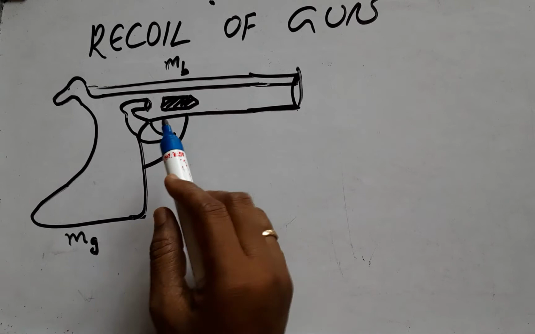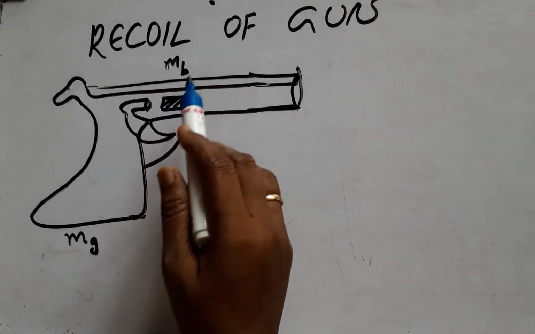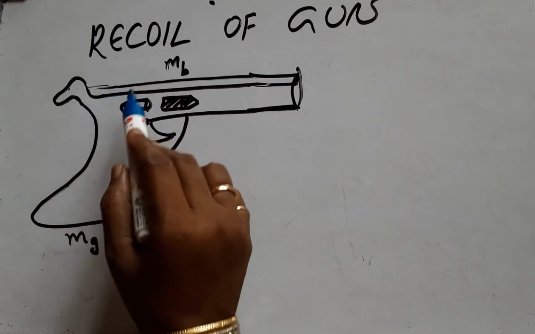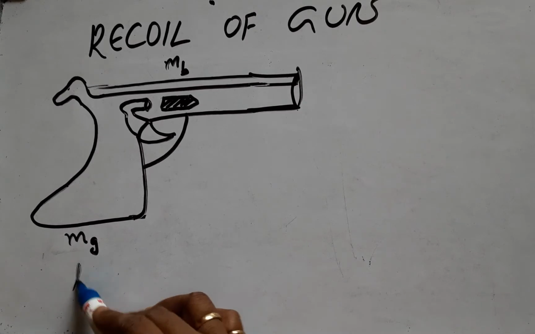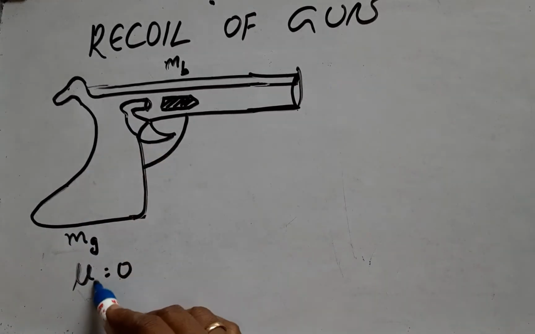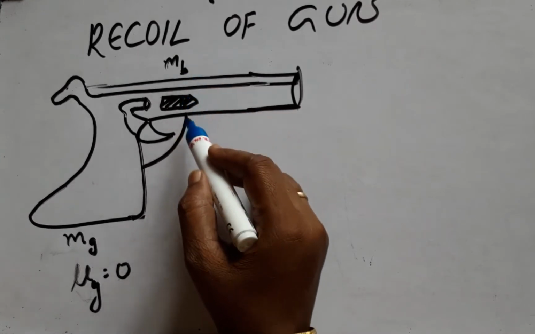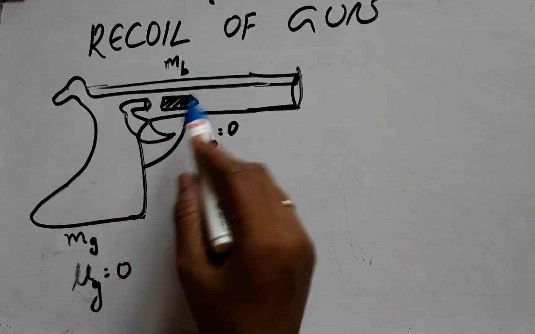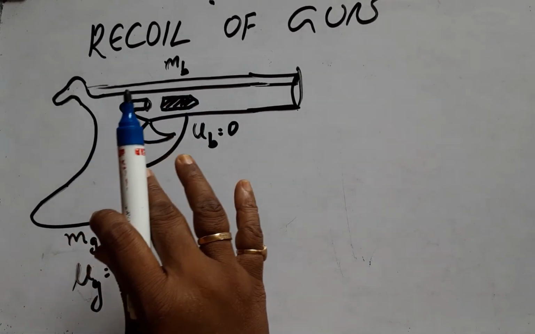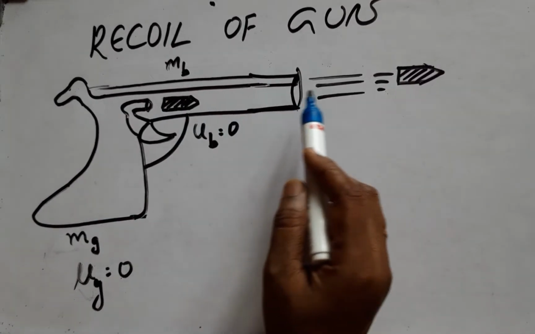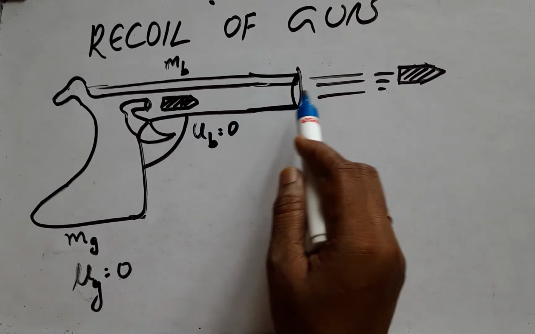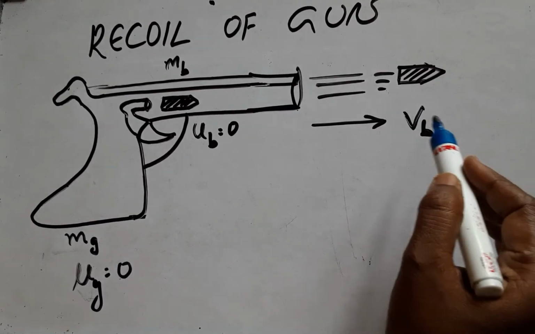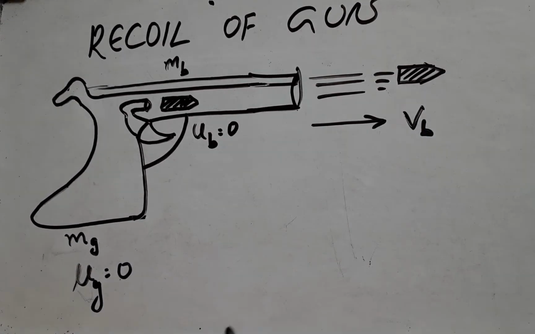But before firing, the mass of the gun is mg and the mass of the bullet is mb. Similarly, the initial velocity of the gun before firing is u, which is 0. Similarly, the initial velocity of the bullet is also 0, because virtually both things are at rest before firing of the gun. Once the bullet is fired, it moves forward with a velocity of v. This is final, this is initial.